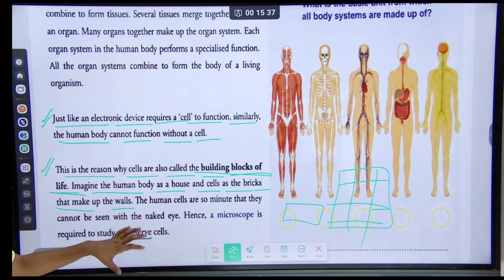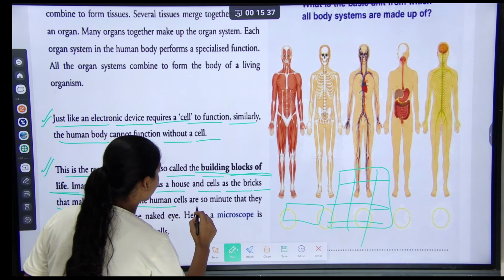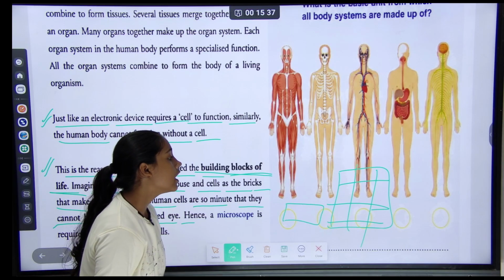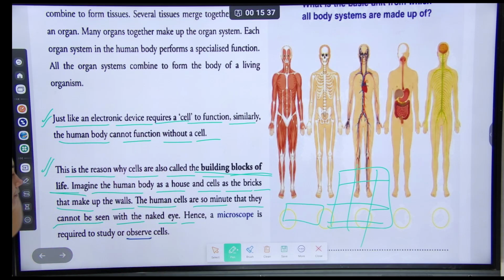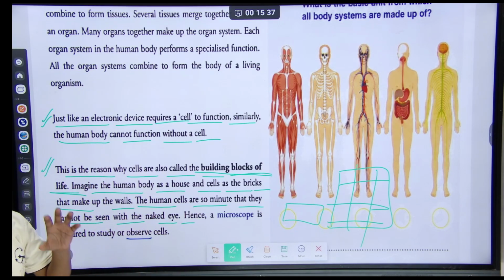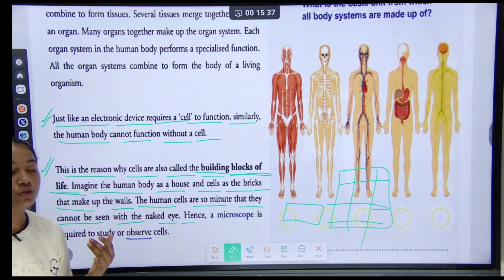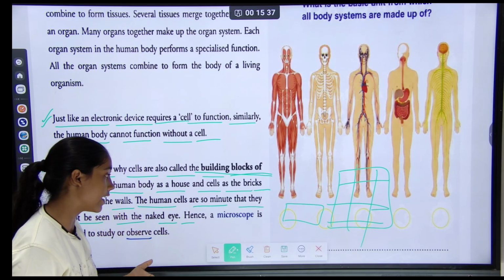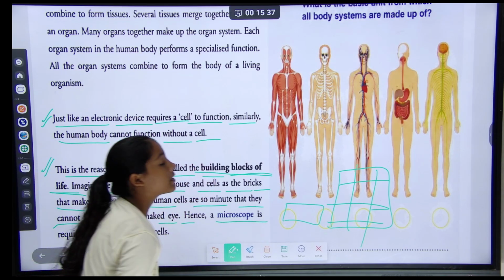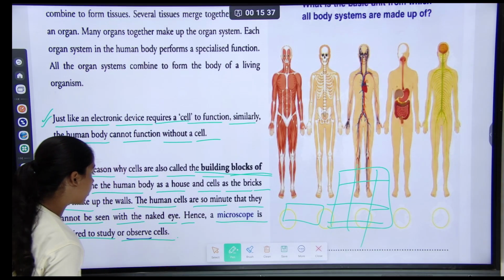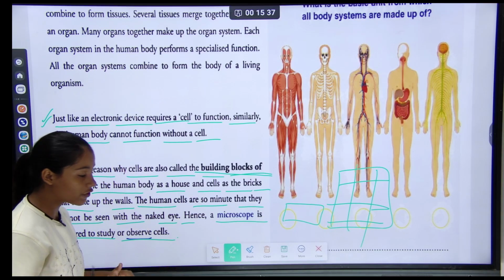Bricks make a wall, and human cells are so minute that they cannot be seen with the naked eye. Human cells are very small, so they cannot be seen without help. Hence a microscope is required to observe cells.